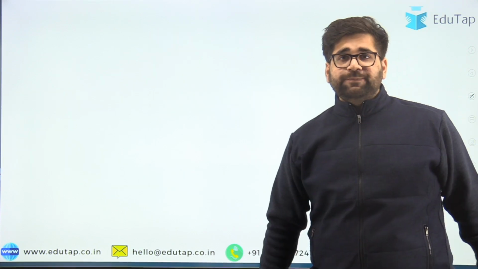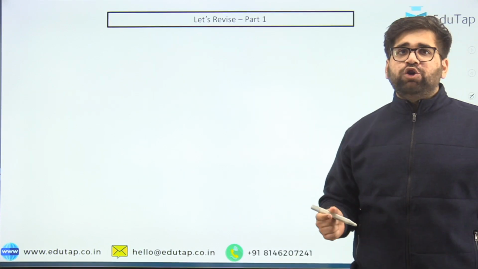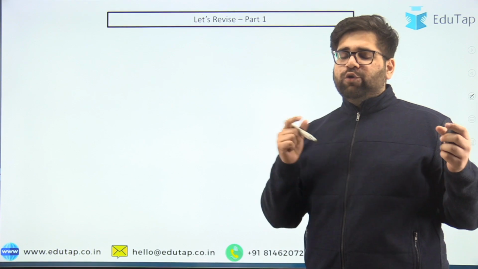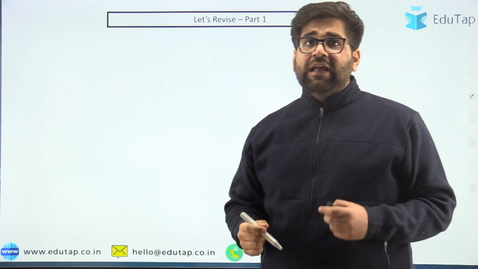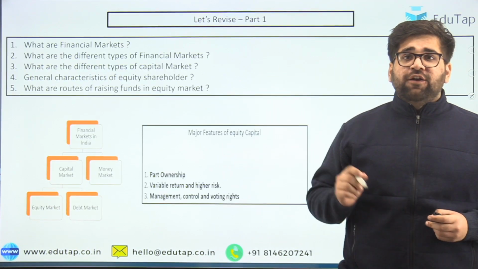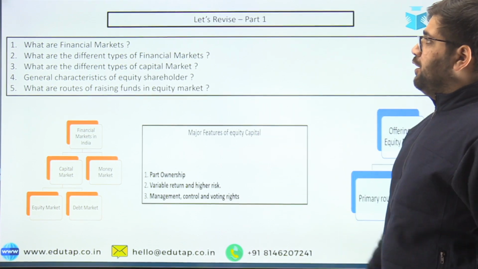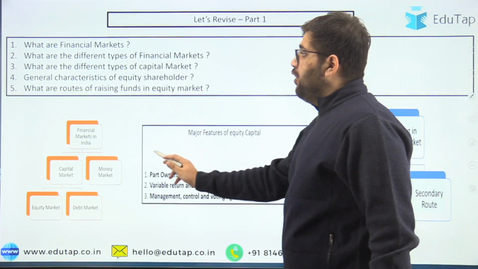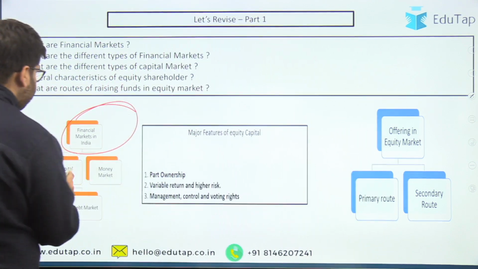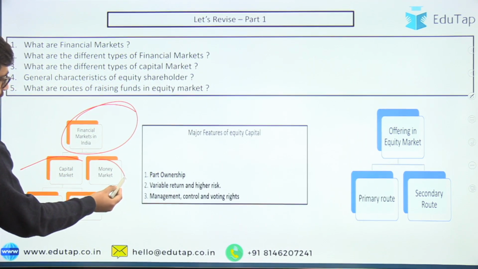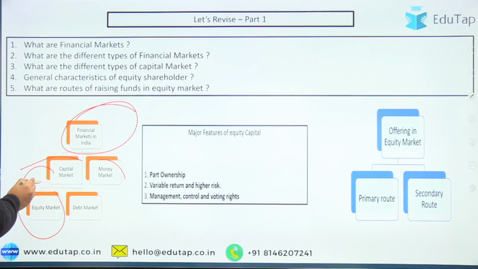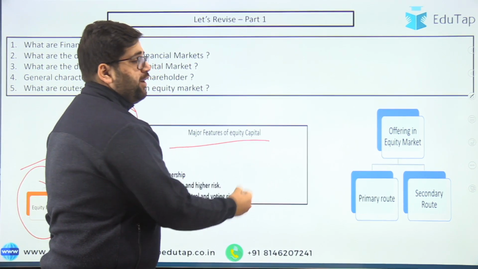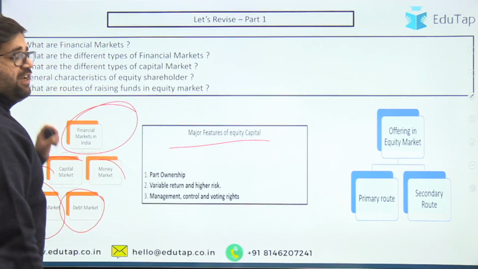So let's now begin with a short revision so that we can relate our part 1 with our part 2. In part 1 of this particular lecture, we have covered all of this particular bunch of topics. We have covered what financial markets are, and what the different types of financial market are. We have covered capital market and money market. Under capital market, we have covered equity market and debt market as well. And then we have seen major features of equity capital. So all these topics have been covered.